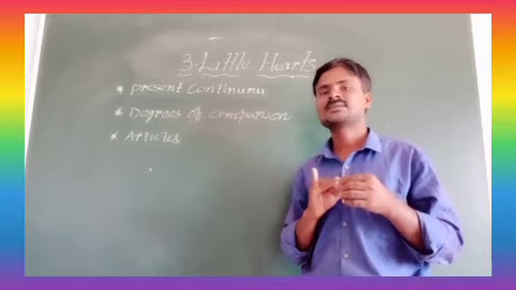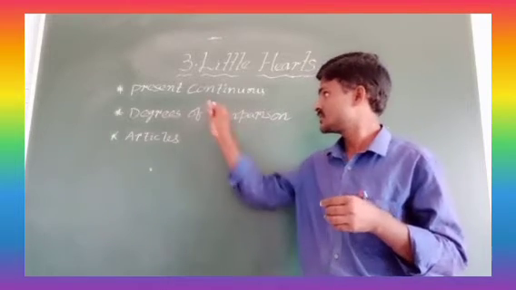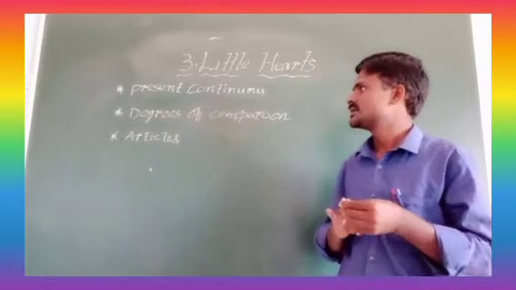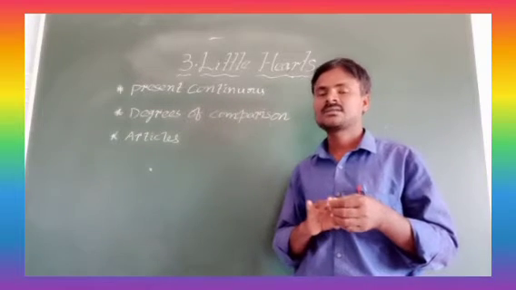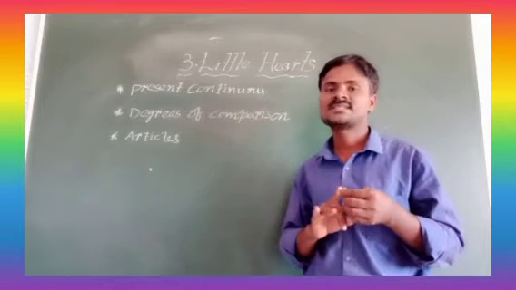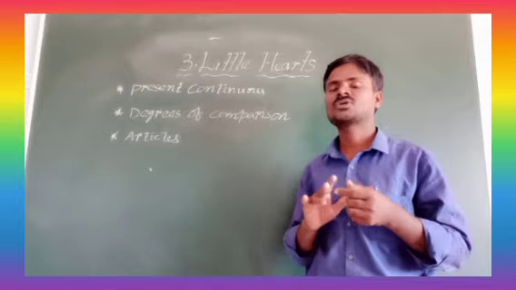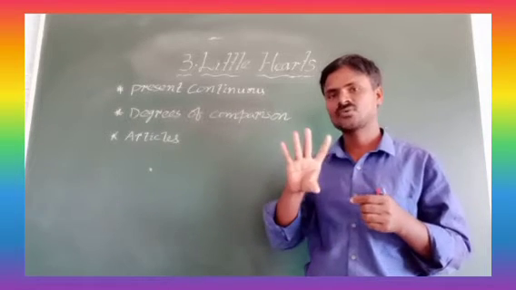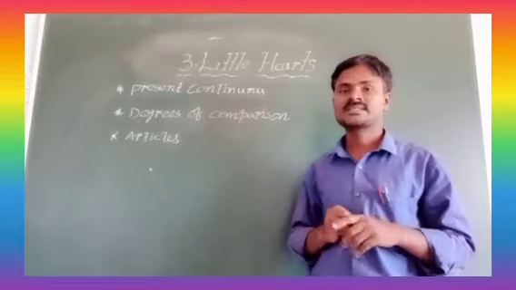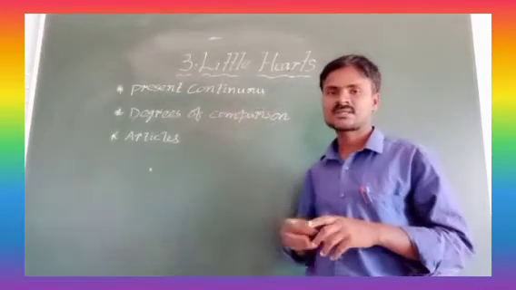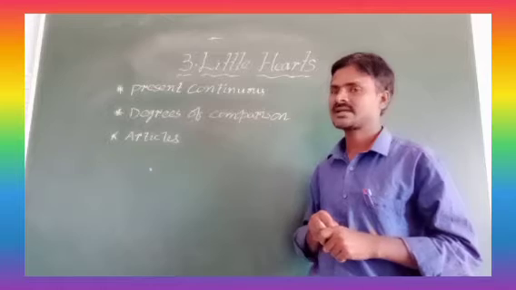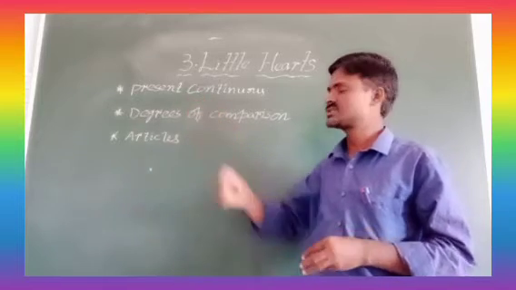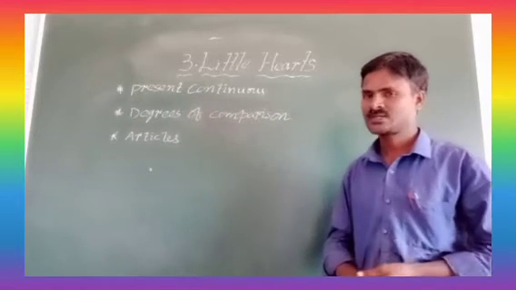Second one is present continuous tense, which is mentioned here on the board. Third one is present perfect, and fourth one is present perfect continuous tense. Total four. Today we will discuss them in the revision class. We will discuss present continuous tense.